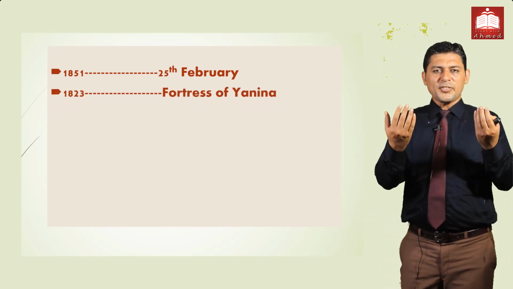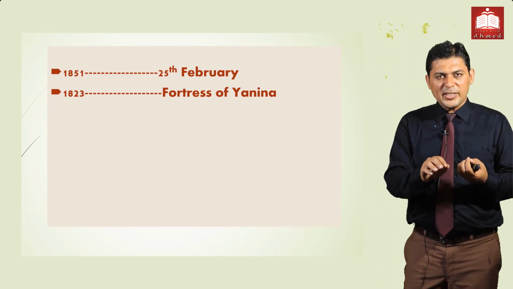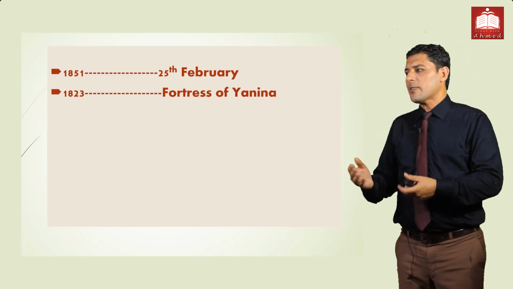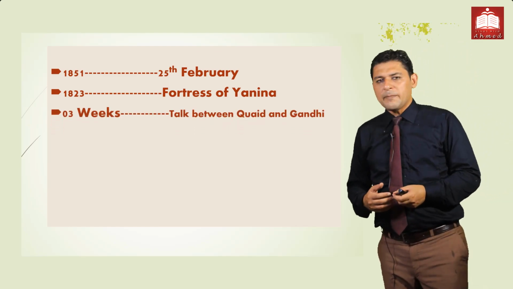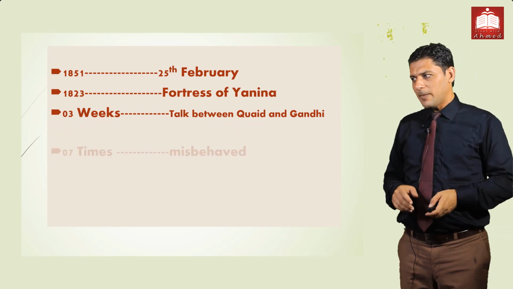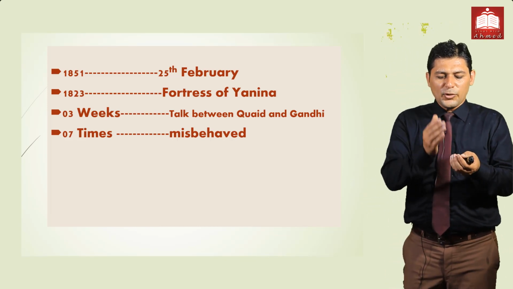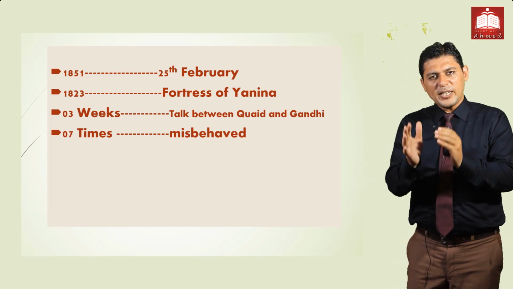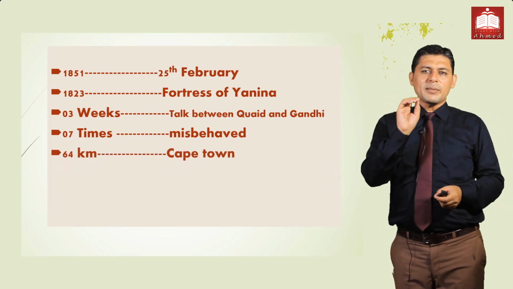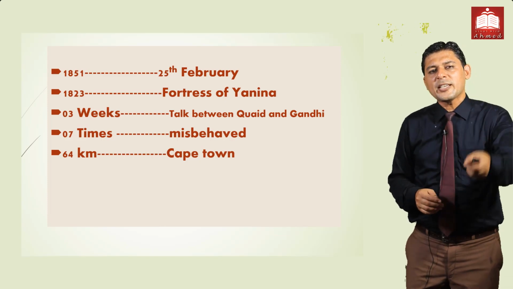Next we have Fortress of Yanina, 1823, the date when the deal was done between the French and Turkish. 3 weeks, the dialogue between Quaid-e-Azam and Gandhi; this 3-week time was crucial. 7 times the child misbehaved with the father. 64 kilometers away from Cape Town, the tragedy occurred.